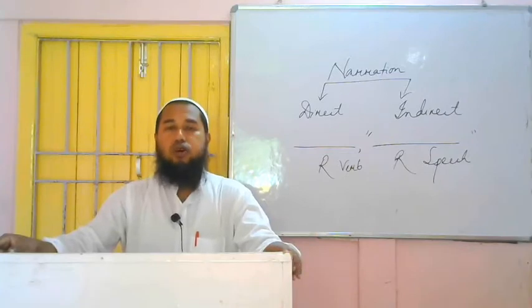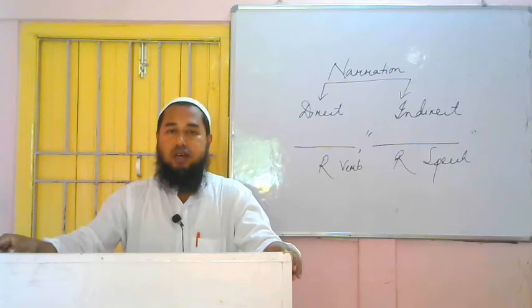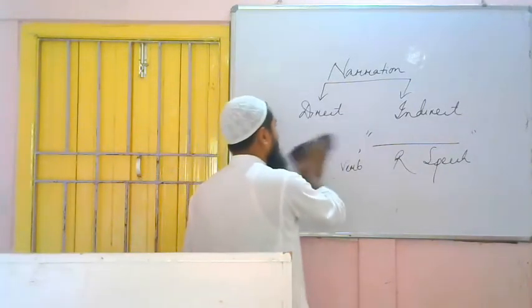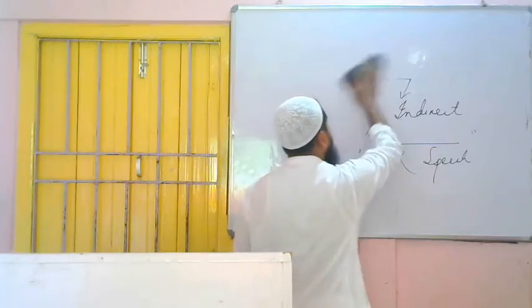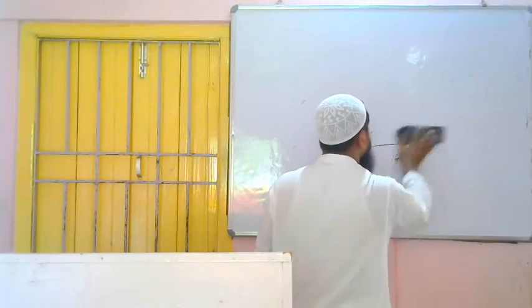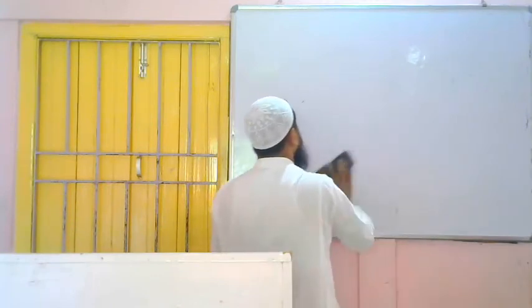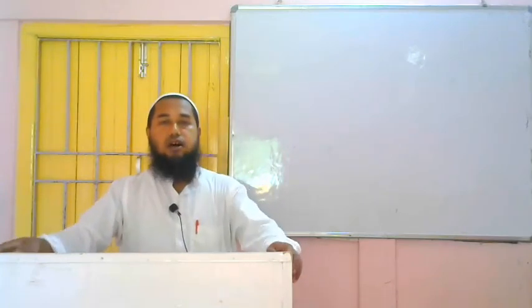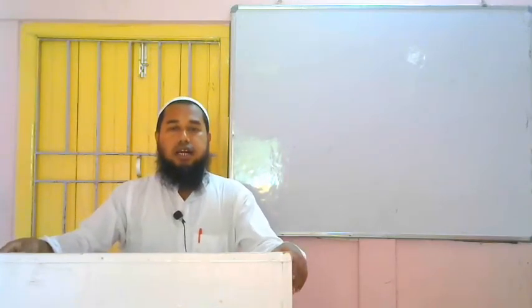First of all, we are going to start with assertive sentence: how to change narration from direct to indirect. For that we must know what an assertive sentence is. An assertive sentence is a simple statement, where there is no question, no wish, no exclamation, no order or advice.